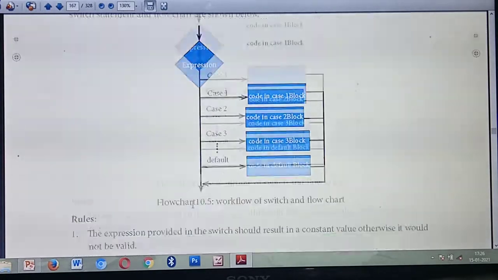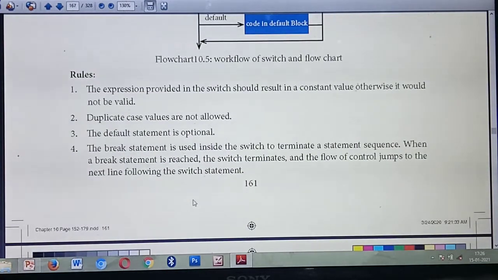Understood? Okay, so see the rules. What are the rules to be followed while executing a switch statement? Listen carefully. This is a very, very important question. Sometimes they will ask for 3 marks, sometimes they will ask a 5 mark question also. Again and again I am telling, very important. What's the first rule? Listen: the expression provided in switch should result in a constant value, otherwise it would not be valid.